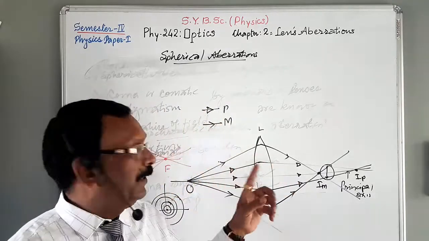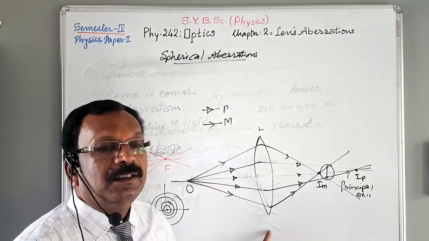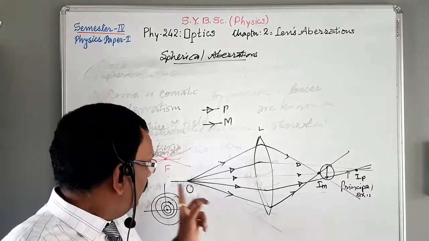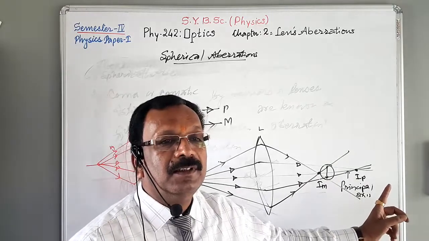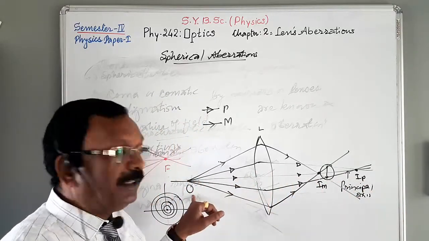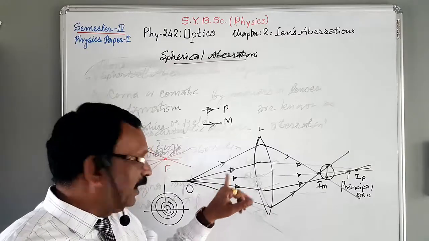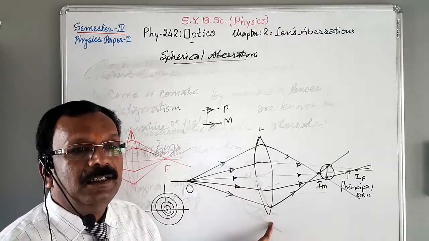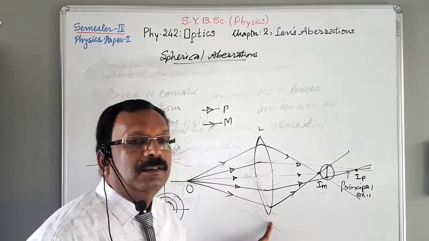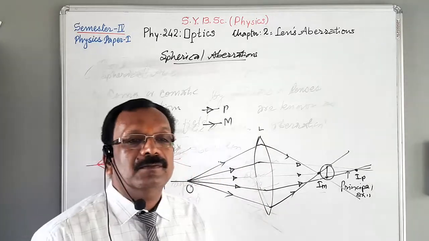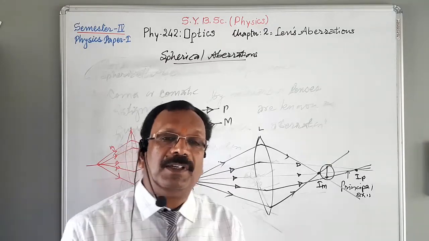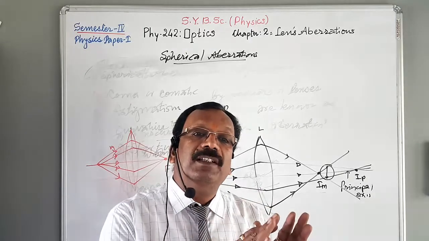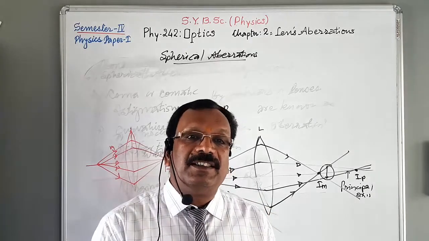In order to understand the definition, consider a lens, and this is the principal axis, this is the convex lens, a single thin convex lens. The single point object is situated at point O on the principal axis. As this lens has a large aperture, aperture means the transparent portion through which refraction can take place.